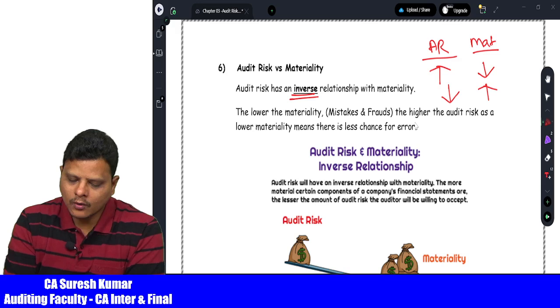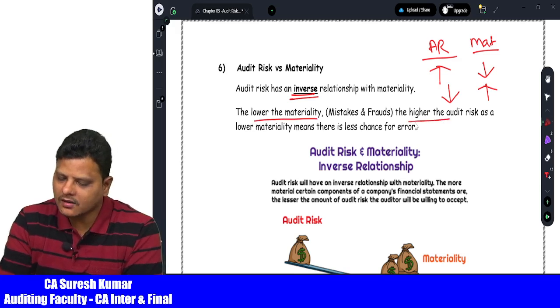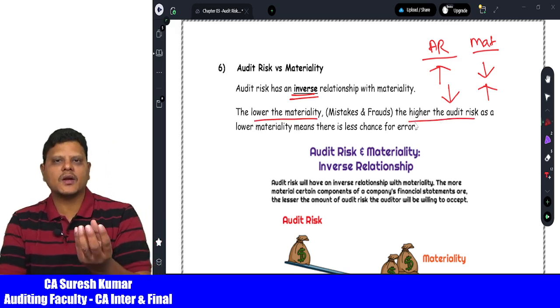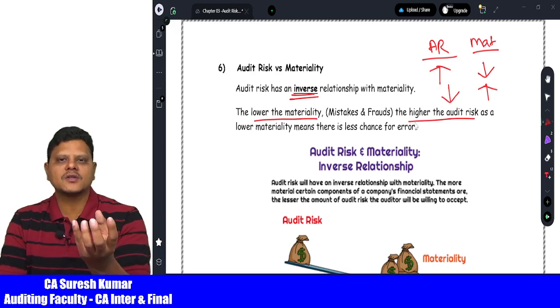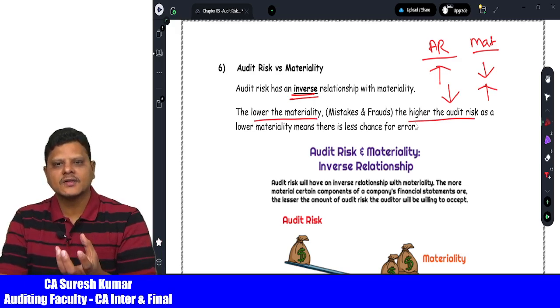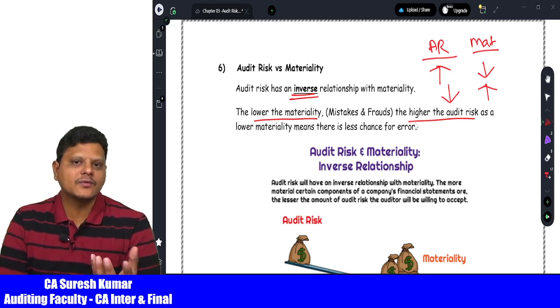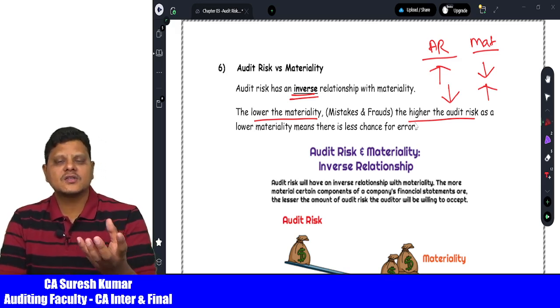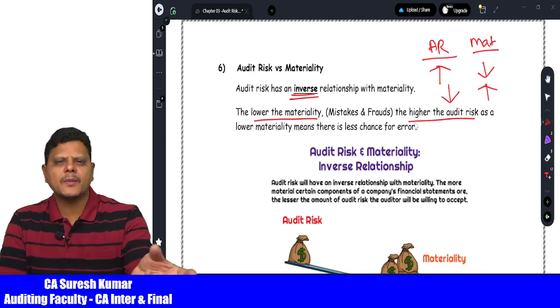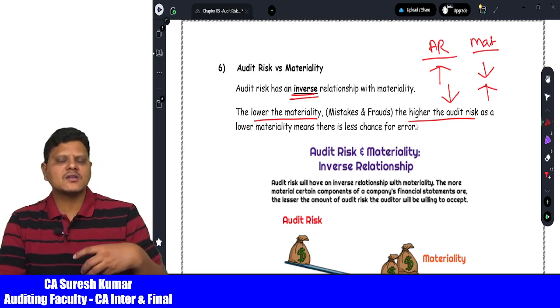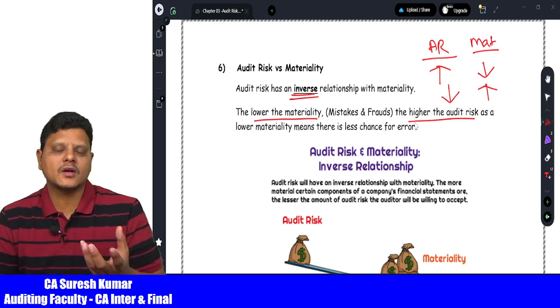Now, the lower the materiality, the higher the audit risk. That means when the auditor sets the materiality level at 50 rupees, 100 rupees, 500 rupees like that, then he may not detect such small transactions which are highly concealed by particular employees. And in case of a large volume of transactions, it may not be possible.